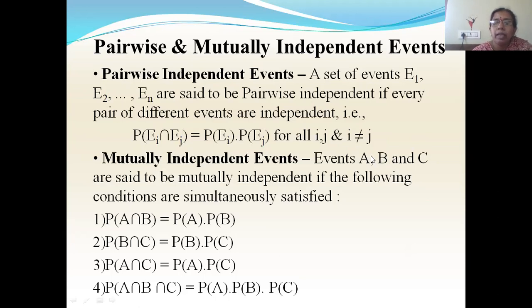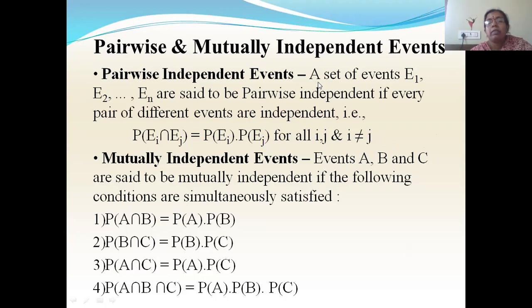So when I'm taking A and B as one pair, P of A intersection B is equal to P of A into P of B. And if I'm taking the other pair B and C, P of B intersection C is equal to P of B into P of C. And the third pair is A and C: P of A intersection C is equal to P of A into P of C. Then these 3 events are called pairwise independent events. That is the definition of pairwise.